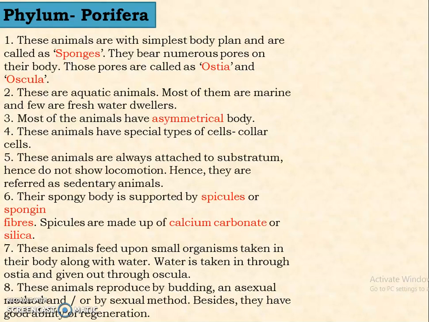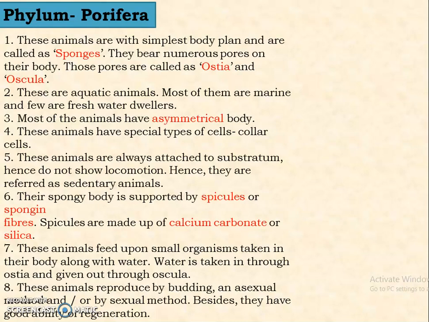These animals have the simplest body plan, and they are called sponges. They bear numerous pores on their body, called ostia and oscula. The tiny ones on the body are known as ostia, and the larger openings at the tip of the body are termed oscula.